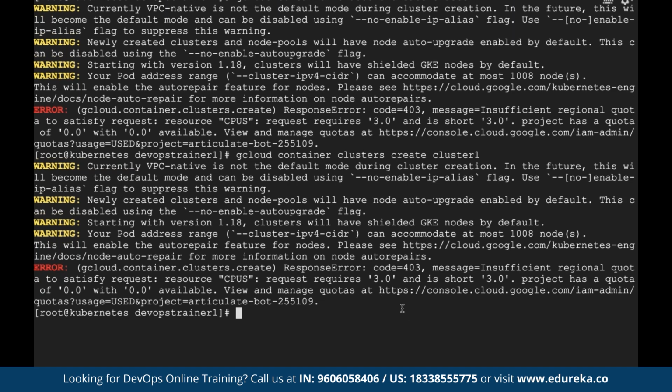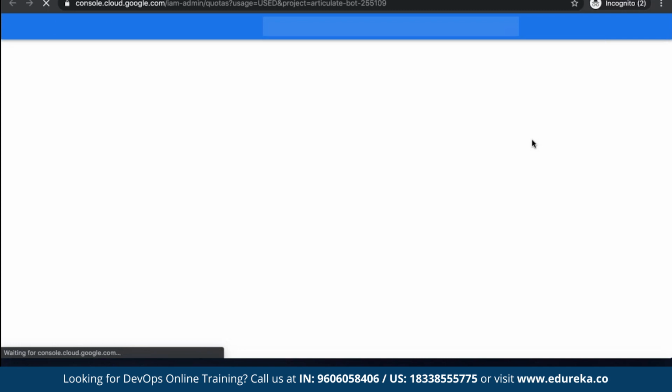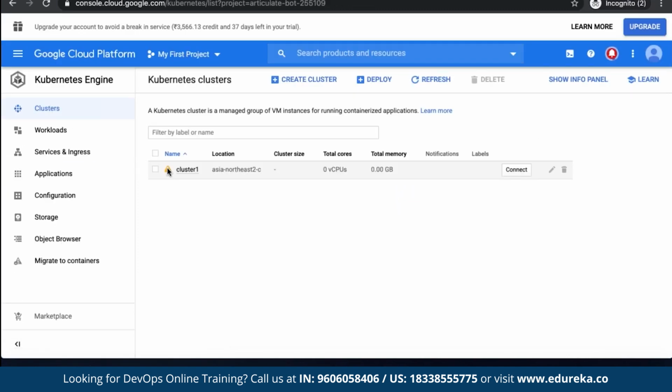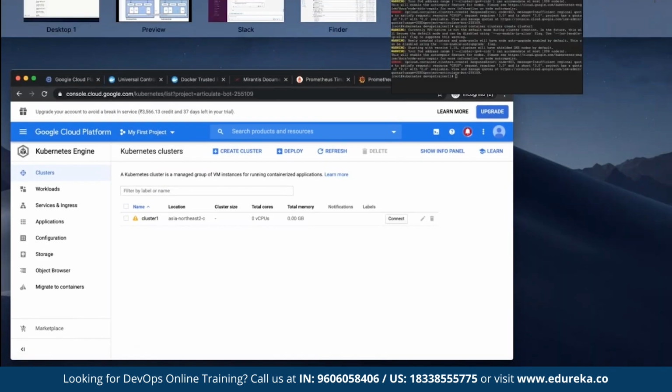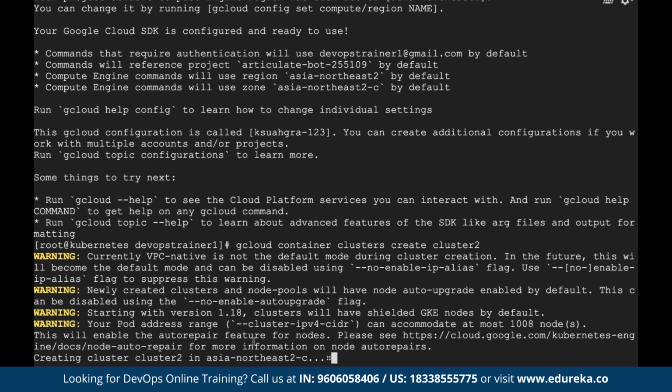So what is happening is, I gave some region, right? That particular region doesn't have that much quota to basically spin up my resource. So I need to again reinitialize and give some other region. Biggest problem with these free accounts, right? That you don't have these quotas to spin up resources or do things. Let me see what is my quota of that region and I can change that. Okay, let's do one thing. The cluster is being deleted. I will give some other name. Let's say cluster2. You see, the cluster is getting created.